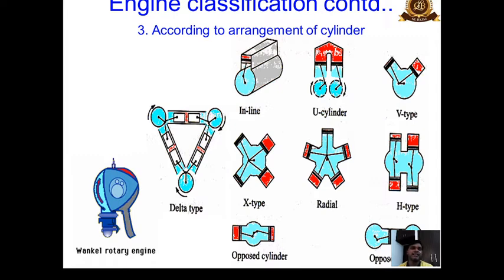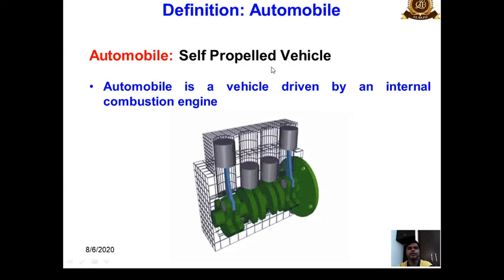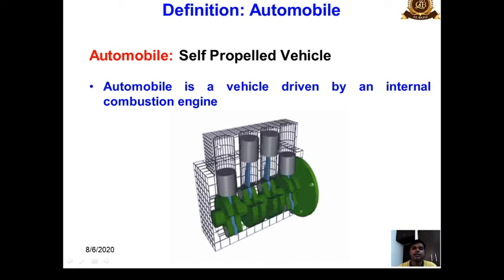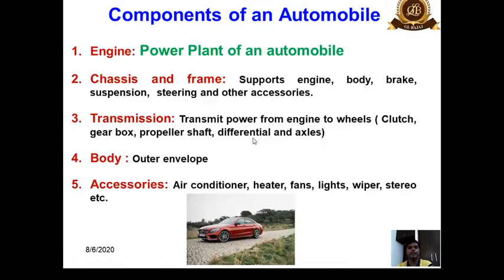Now the third classification is according to the arrangement of the cylinders. We can classify the engines like inline. If the cylinders are fitted in line, these are multi-cylinder engines fitted in a line. From here we can see that this is an inline engine in which all the cylinders are in line to each other, along a central line.